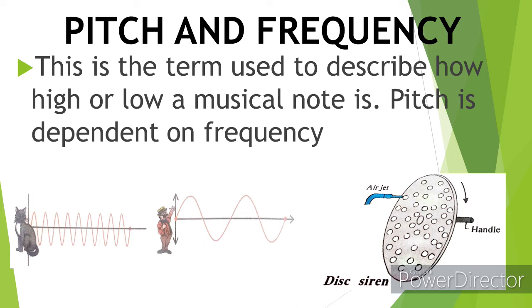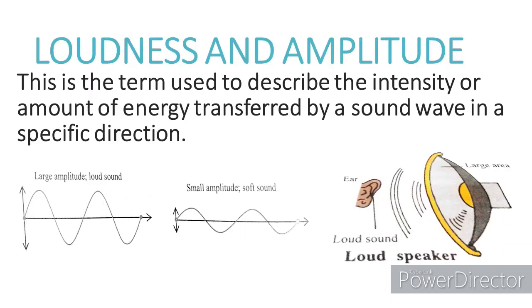Remember, we had already established that wavelength and frequency are inversely proportional to each other. So you can see that the wavelength of the cat is less, which means it has high frequency, and the wavelength of the sound produced by the man is high, which means low frequency, and that is also referred to as low pitch in the case of the man.